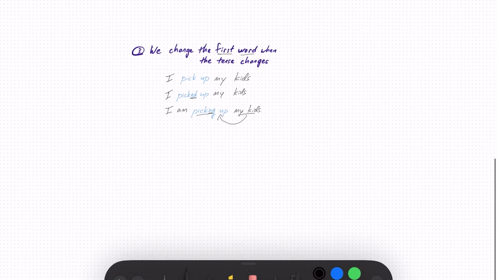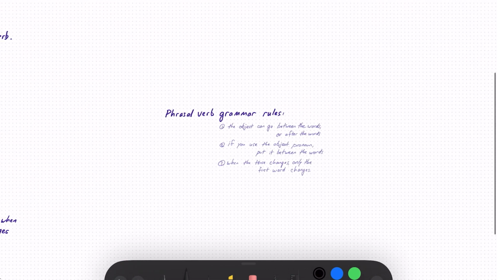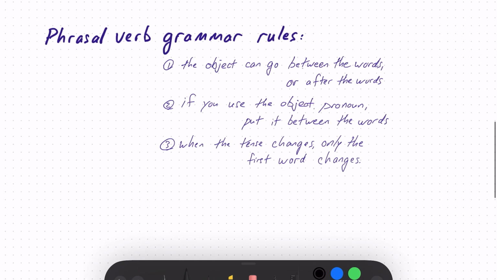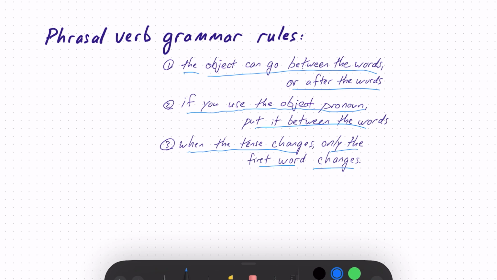So, just to review, what are the 3 phrasal verb grammar rules that we went over today? Number 1, the object can go between the words or after the words. The object, the thing the verb is happening to, my children, them. Number 2, if you choose to use the object pronoun, if you choose to use them or him or her, you have to put that word between the words of the phrasal verb. And number 3, when the tense changes, when we have to add ed or ing to the phrasal verb, we only change the first word of the phrasal verb and not the second one.